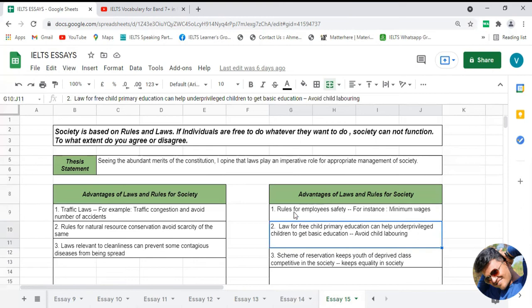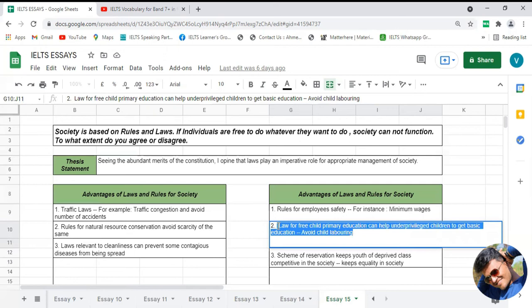This particular advantage is relevant to child education. In many countries, and probably I would say in most countries, there are rules and regulations to provide some basic education to children. And this kind of rules and regulations will definitely become beneficial for the overall development of the country, or rather, the overall development of society.